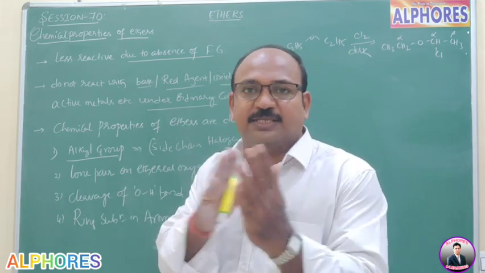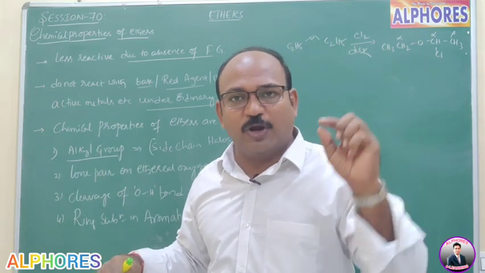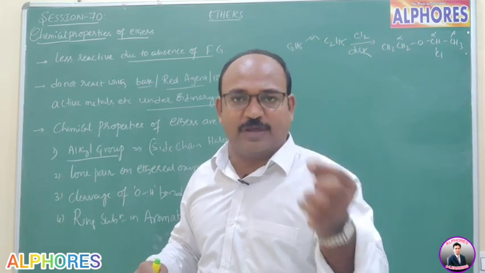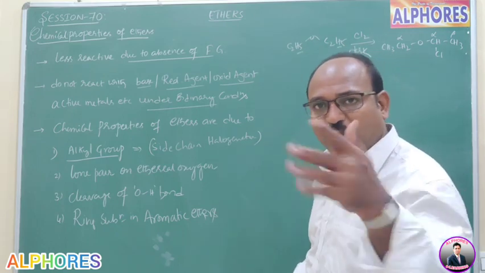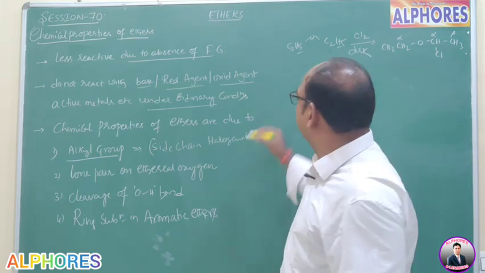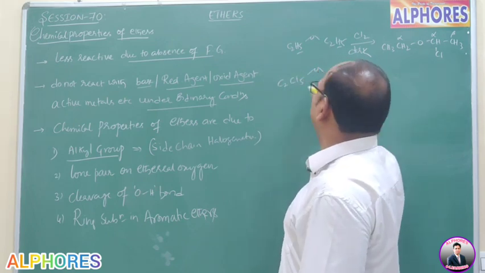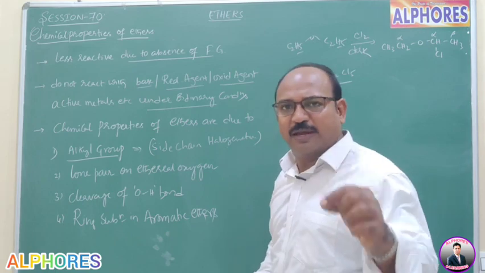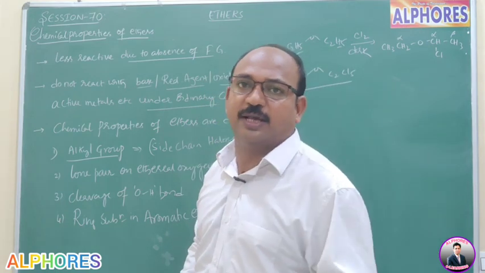So it will happen in that sequence, right? If all the hydrogen atoms are replaced, that product we call the perhalo. For example, here 5 hydrogens, here 5 hydrogens are there. All the 5 hydrogens are replaced by 5 chlorines. In such a case, C2Cl5OC2Cl5 is what we call perchloroether, right?